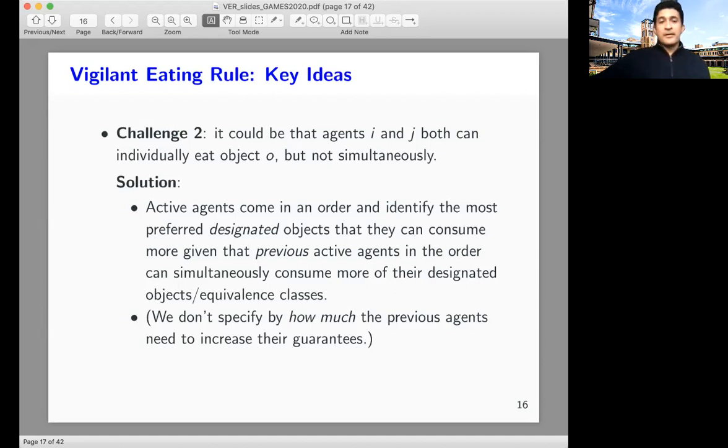In order to cater for this particular problem, our solution is that we maintain an active set of agents and we have an ordering over this active set of agents. For each of these active agents, we identify the most preferred designated objects or equivalence classes that they can consume more, given that the previous active agents in that order can simultaneously consume more of the designated object as well. Note that it's very important that we don't specify by how much the previous agents need to increase their guarantees. The only requirement we keep is that it should be strictly more than 0.